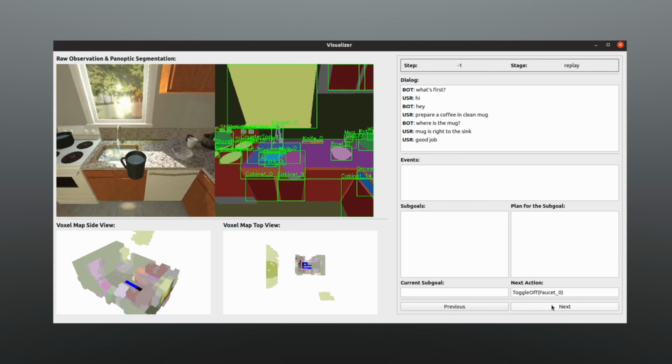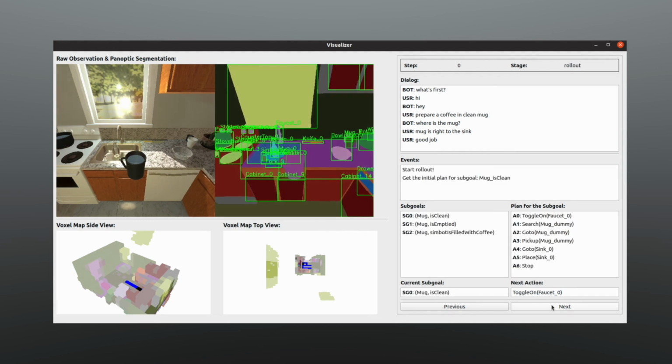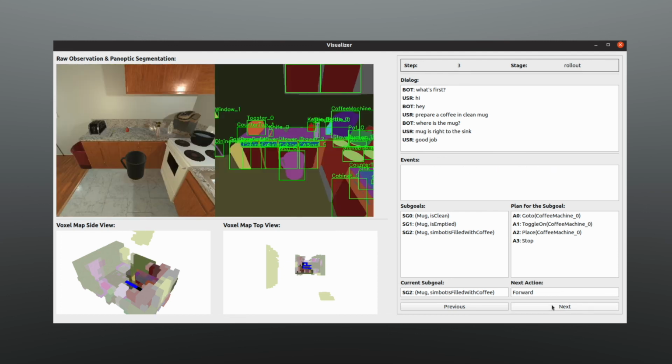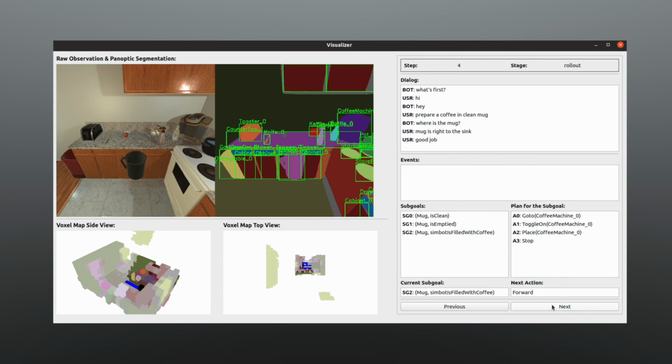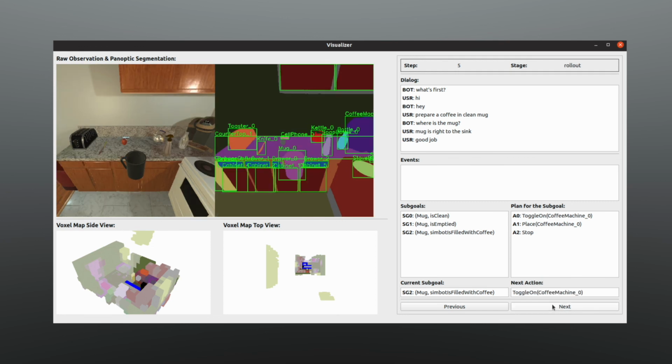And now, the agent goes into the rollout stage and starts predicting sub-goals and action plans to complete the task. And finally, the agent successfully completes the task of making coffee.